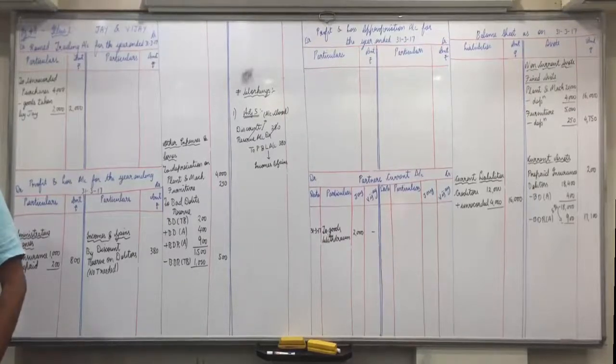How much will be written off? 30,000 divided by 5. Two effects of written off.